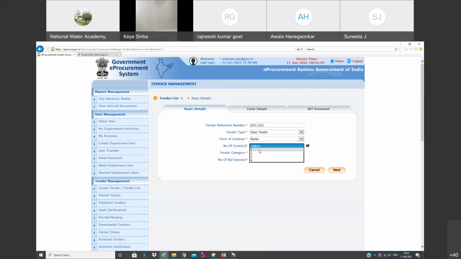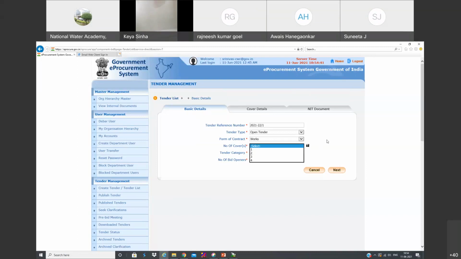he is going to submit in a single cover. Just like in physical, he places all those documents in an envelope and submits it to our office. That is a manual, offline system. But in the e-tendering system, he is going to upload all those documents at a single place. In fact, we are going to see how it works.